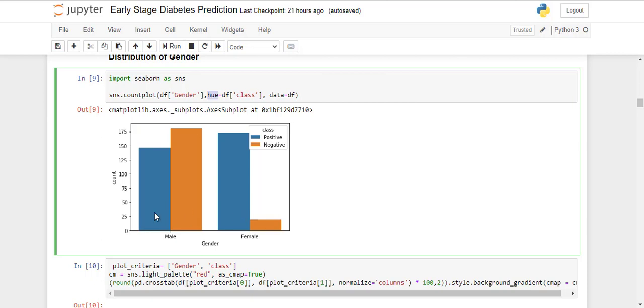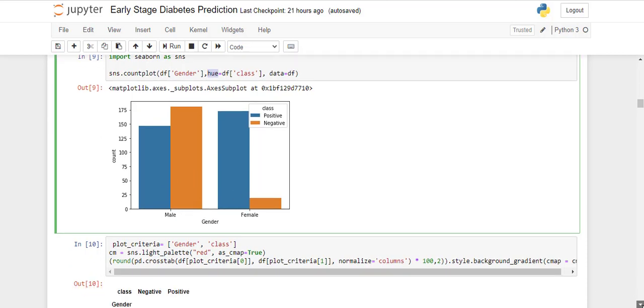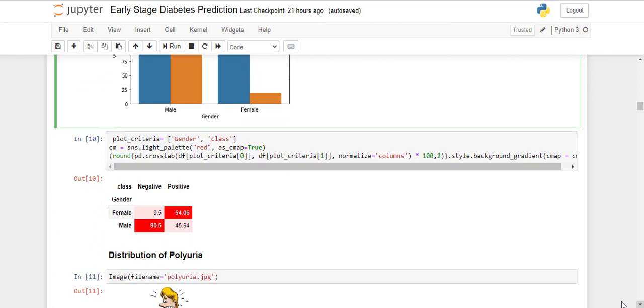Male diabetic patients are there, but female positive cases are more and negatives are less, whereas in males positives are there but negatives are more. Next, in terms of percentage, if we look at females, positive cases are 54.06%, whereas in the case of males, it is 90.5%.